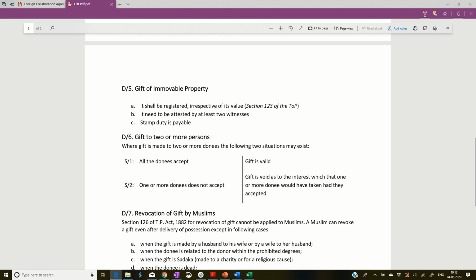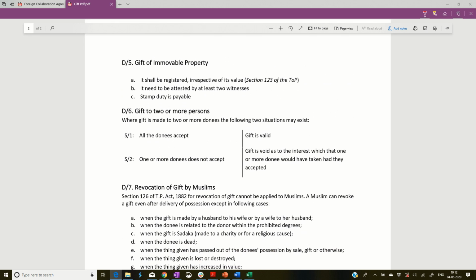Now, coming to the gift of immovable properties, remember, any immovable property, irrespective of its value, shall be registered. That is what the Transfer of Property Act says, and it has to be attested by at least two witnesses. Just like your will deed, it also has to be attested by at least two witnesses, and stamp duty is also payable. So this is about registration, attestation, and stamp duty.